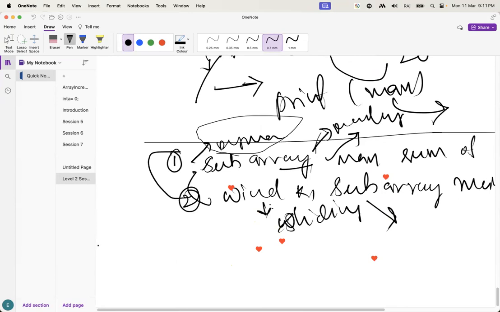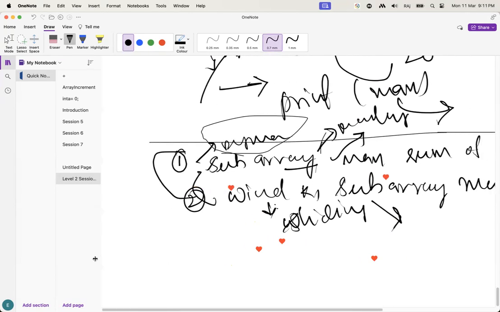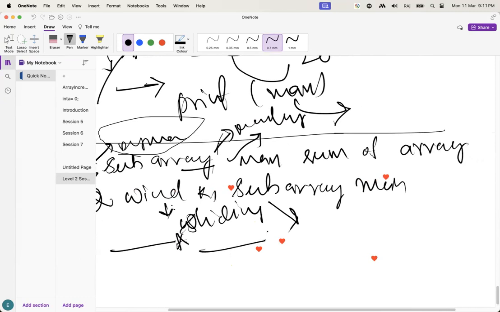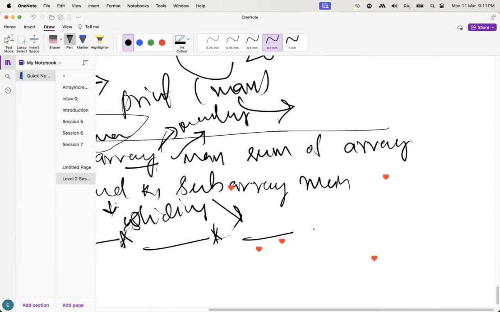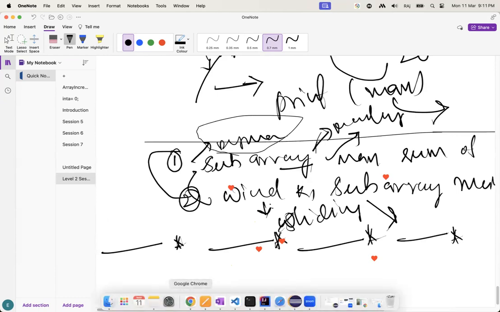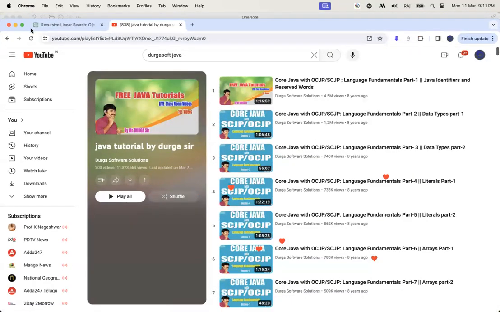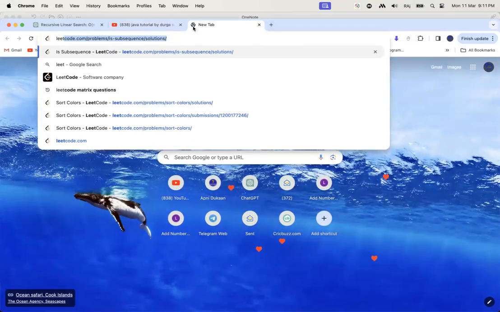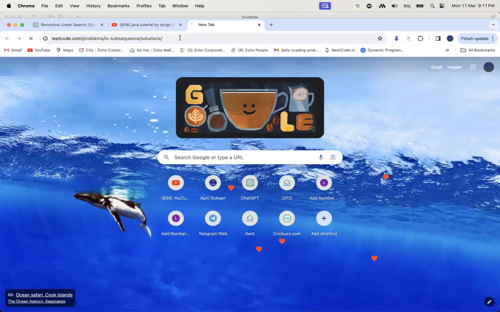Okay, guys, fine. You have to do one thing, guys. You have to maintain separate notes. It is always better. Because when I'm telling one problem, let me give you one example, guys. I hope everyone has a LeetCode account. Let's suppose LeetCode.